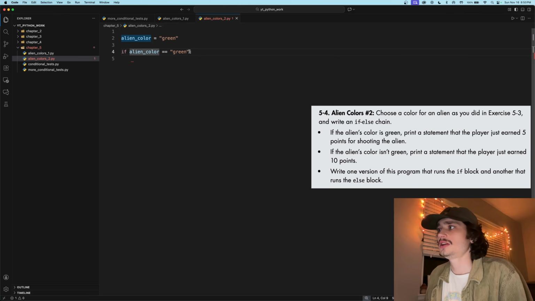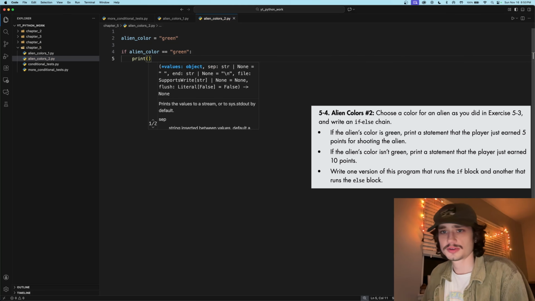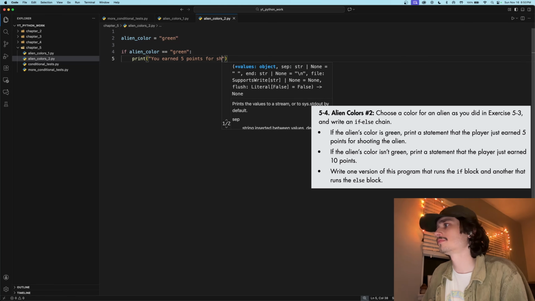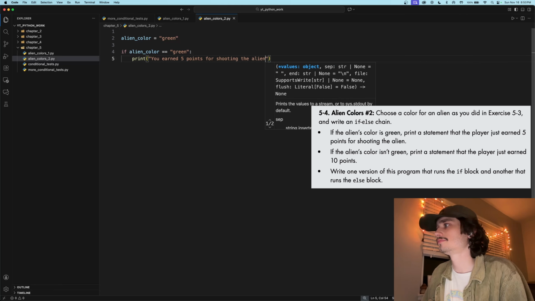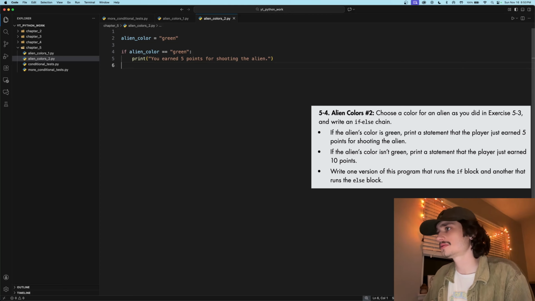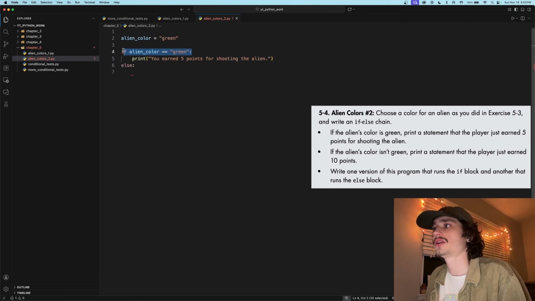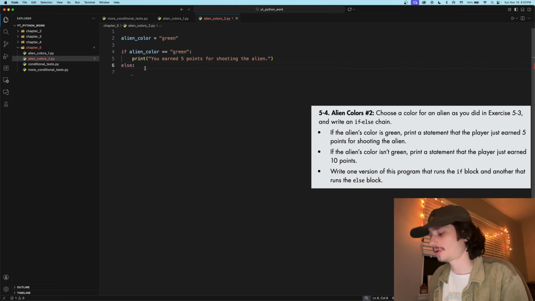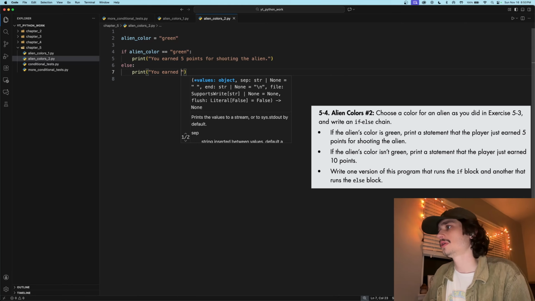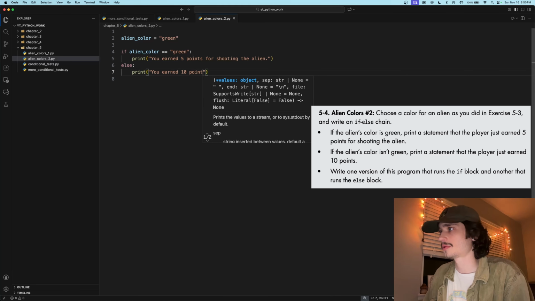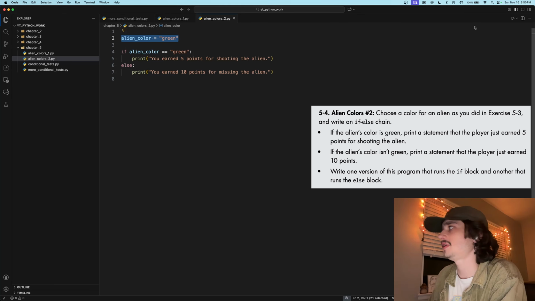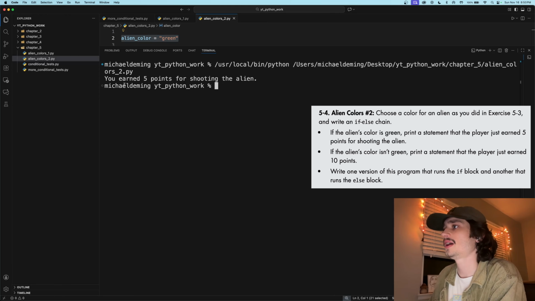If the alien color is equal to green, then we want to say you earned 5 points for shooting the alien. If the alien's color isn't green, we want to print a statement that we just earned 10 points. Else, if the alien's color is not green, we are specifically going to perform this action. Print "You earned 10 points for missing the alien." So if we run this with alien_color being green, we get 5 points for shooting